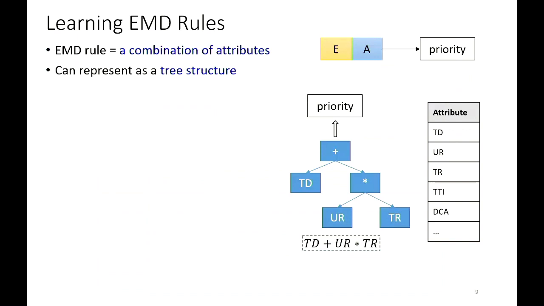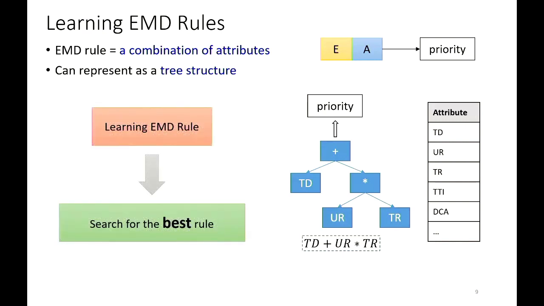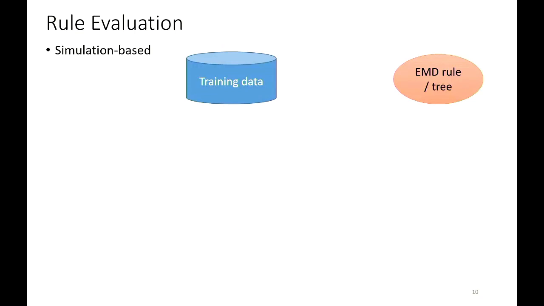To learn the best rule that makes the best decision, we can represent the rule as a tree, and we use a bunch of attributes or features representing the current state. We can use a tree as a combination to calculate the priority. Then we are basically searching for the best rule in the whole rule space.